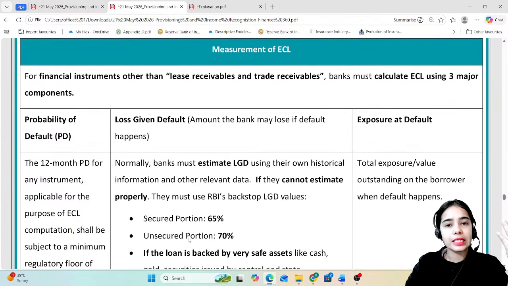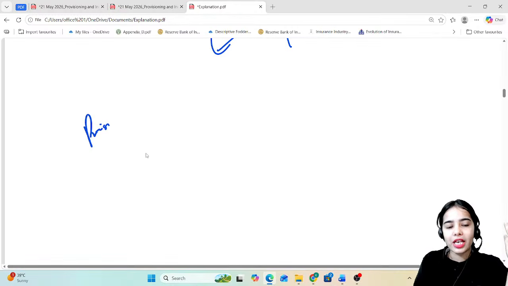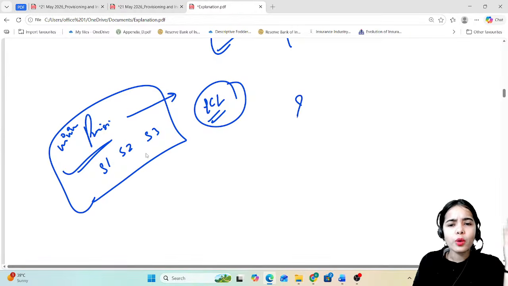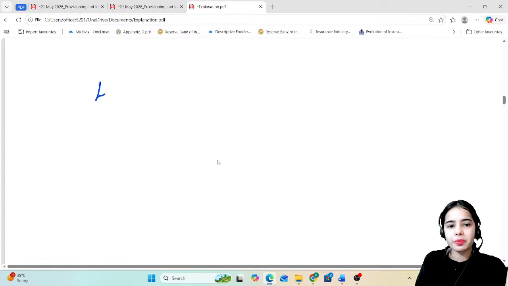Now, measurement of ECL. See, the provisions that we have discussed for stage 1, stage 2, stage 3, these are the minimum provisions that the bank has to maintain for the expected credit loss. But how is the expected credit loss calculated first of all? Expected credit loss is calculated on the basis of the probability of default.